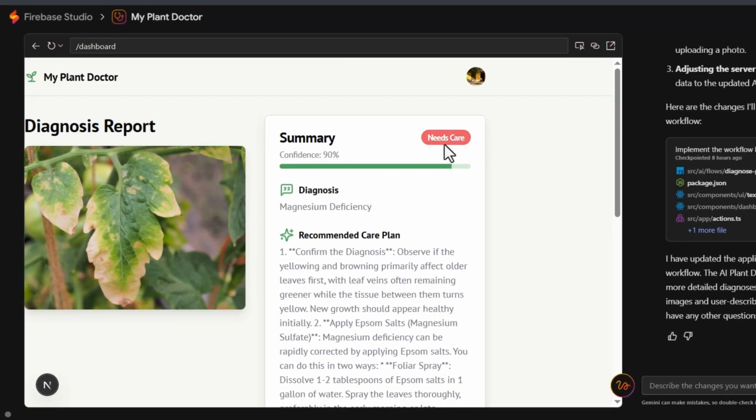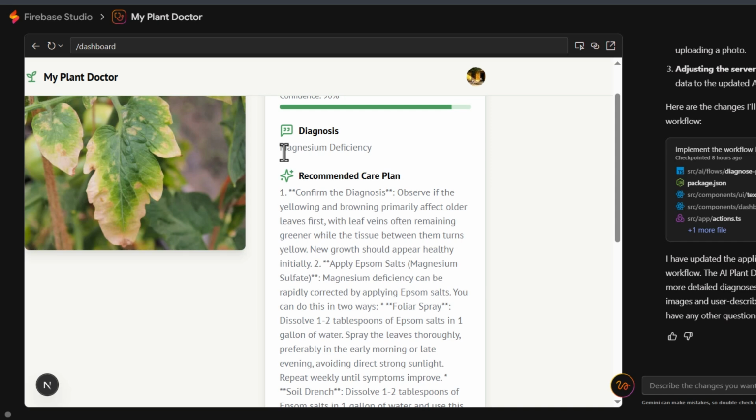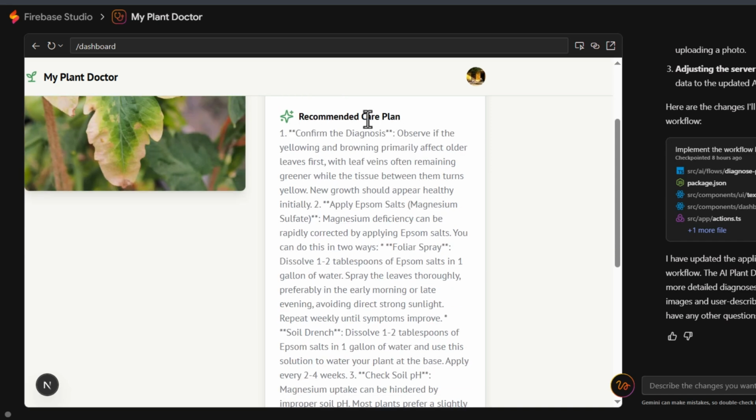Let's read the summary. Based on its analytics, it tries to rate itself and see how confident it is following the criteria it used to come up with this summary. Its confidence shows it is 90% sure the diagnosis and recommendation it has provided is actually accurate. It first of all gives a remark here that the plant in this image needs care. Its diagnostic shows the plant has magnesium deficiency. Its recommended care plan: